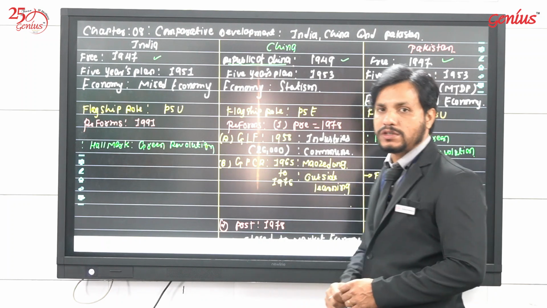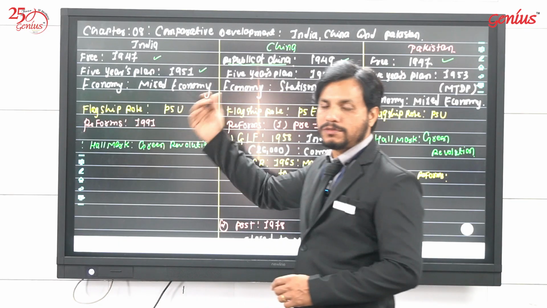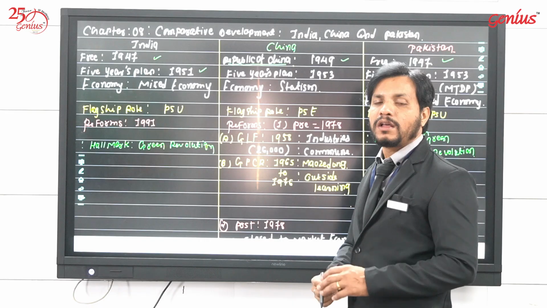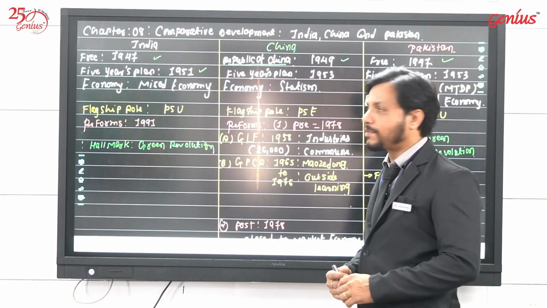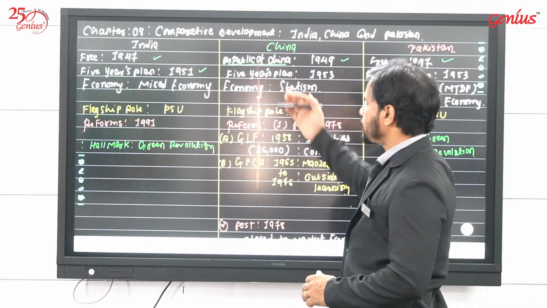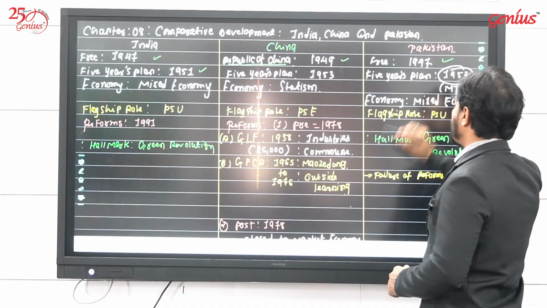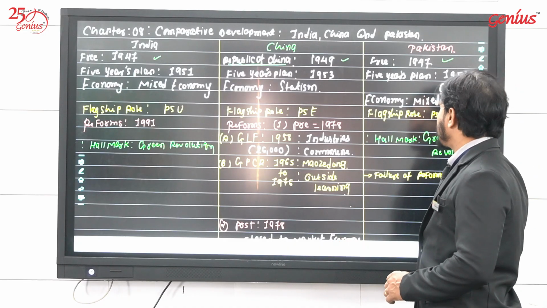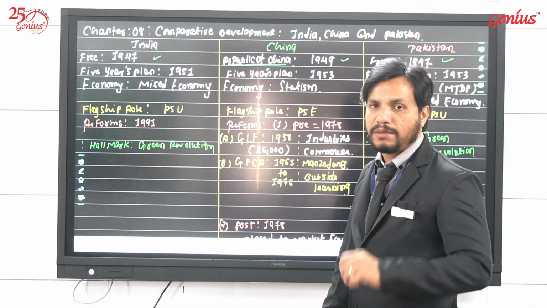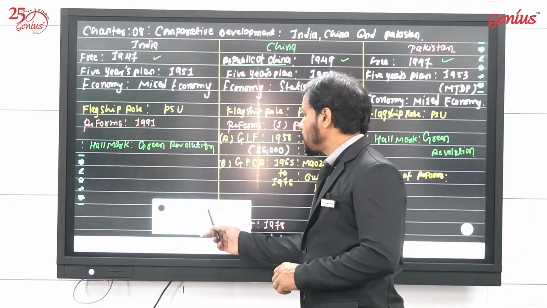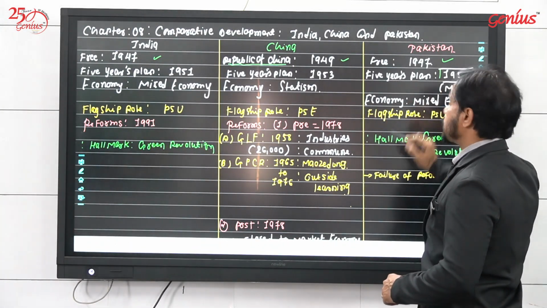India launched its first 5 year plan in the year 1951. We have already studied this in the 5 year plans and goals, where we started the chapter previously. In the same way Pakistan launched its own 5 year plan, because I think Pakistan's strategy for development is very similar to the Indian strategy, but you will find a difference in the years.